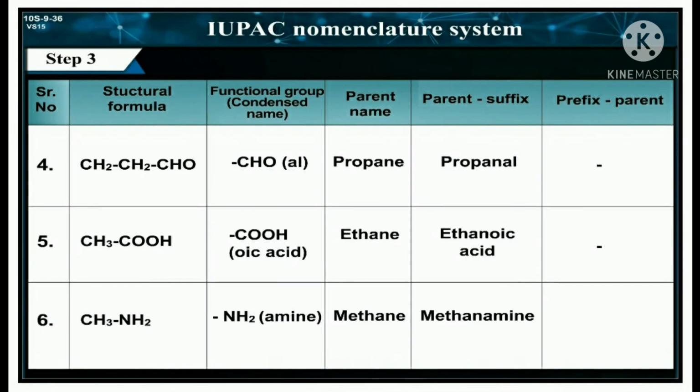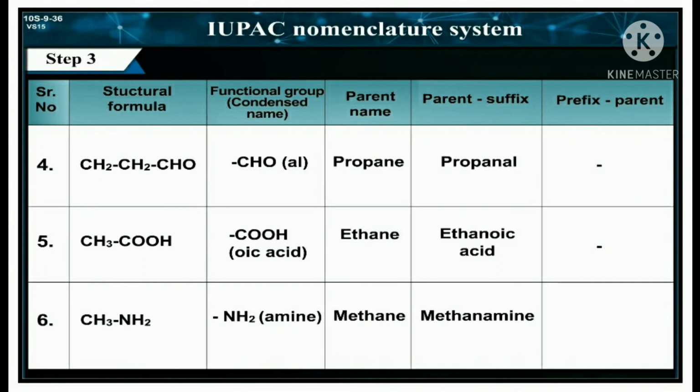Number 4. CH3CH2CHO, functional group is CHO, that is aldehyde, parent name is propane, so parent plus suffix is propanal. Number 5. CH3 single bond COOH, functional group is COOH, so oic acid, parent name is ethane, so parent plus suffix is ethanoic acid. Number 6.